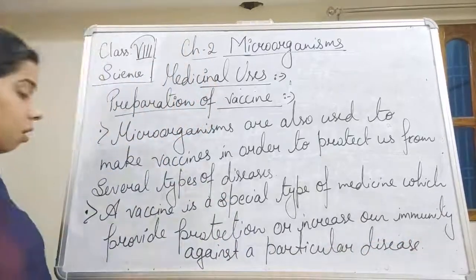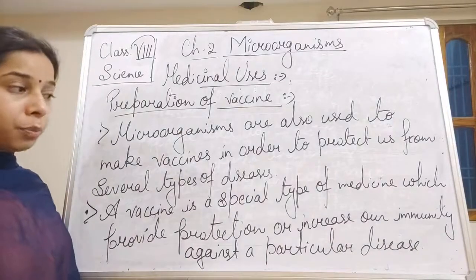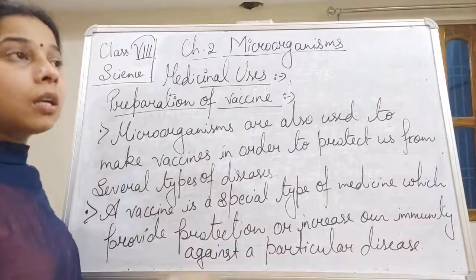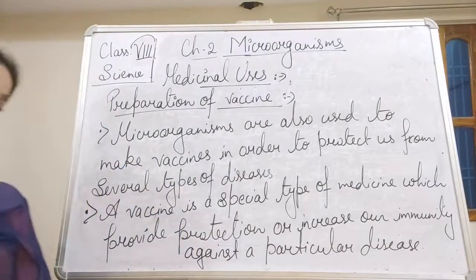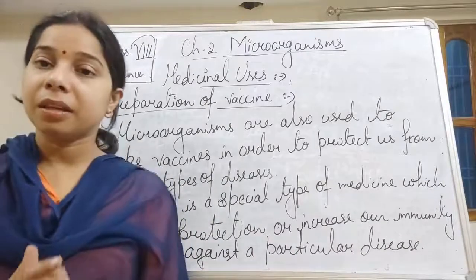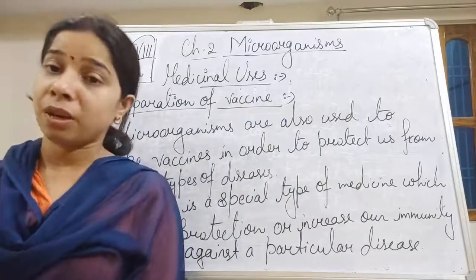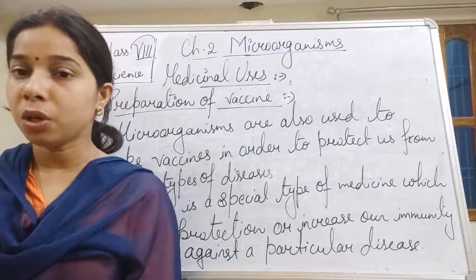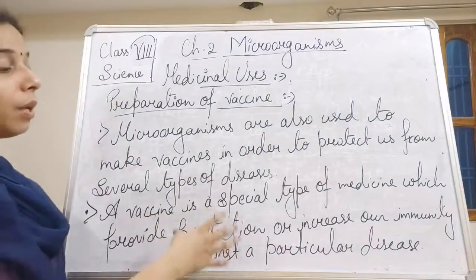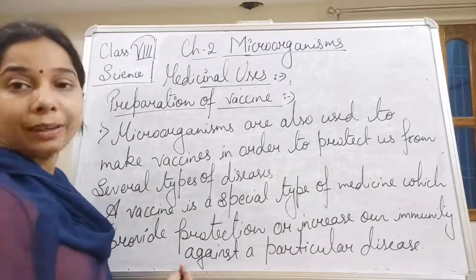Okay, so vaccine is a special type of medicine which provides protection, as well as it also helps in increasing the immunity of a person. It gives strength to the immune system, due to which the person's immunity gets increased. So it will help in increasing the immunity against a kind of disease.